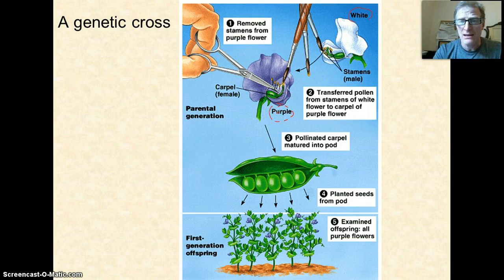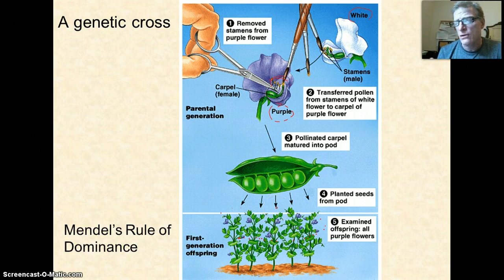And when he did that, he removed some of the male pollen from the purple and added it to the eggs of the white, and he produced peas that when they grew became all purple flowered. So based on that, he came up with his rule of dominance. Now we say it's a rule of dominance because there are exceptions to Mendel's rule, right? There's incomplete dominance and codominance. We'll talk about those later.